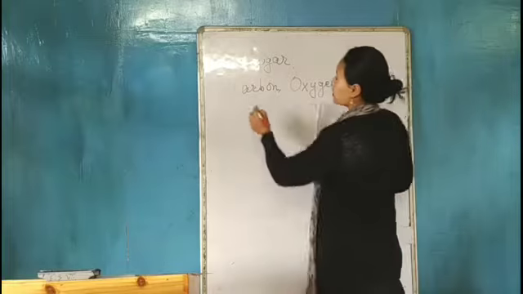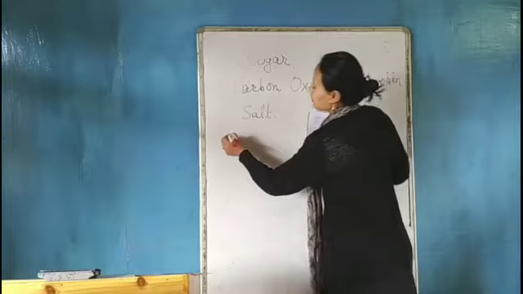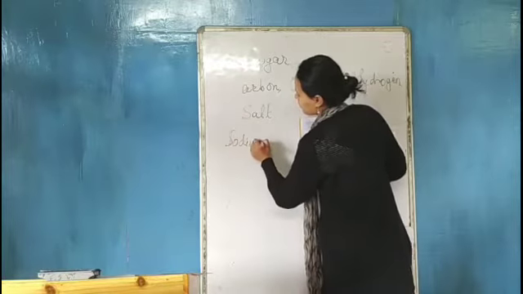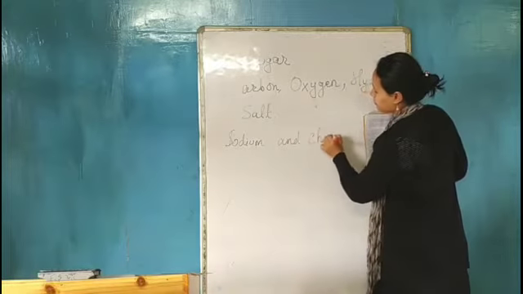Another example is salt. In salt we will have sodium and chlorine.